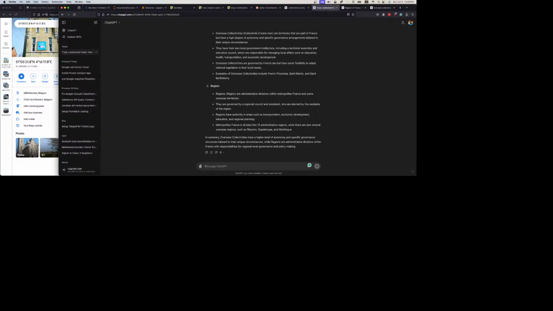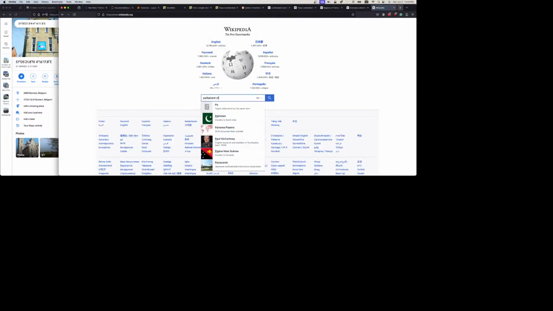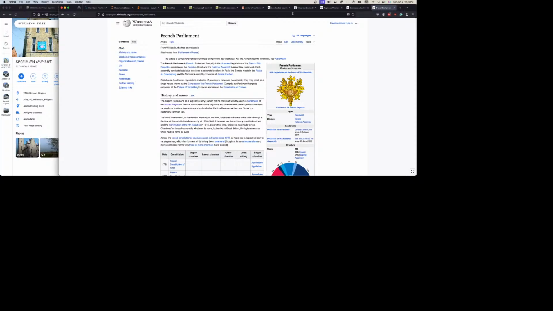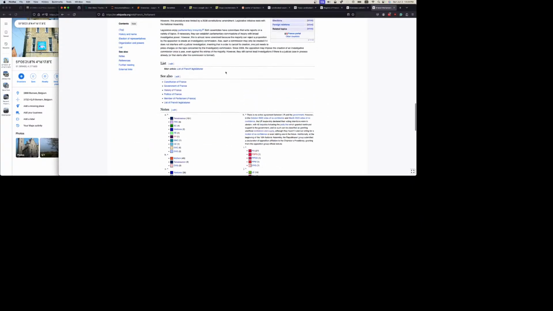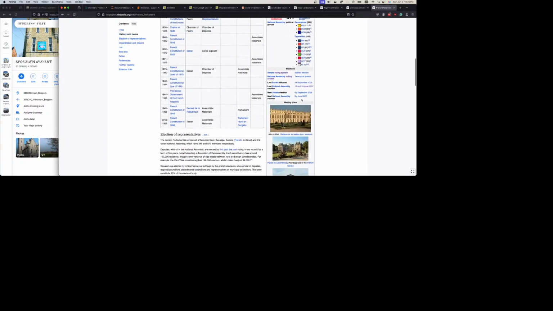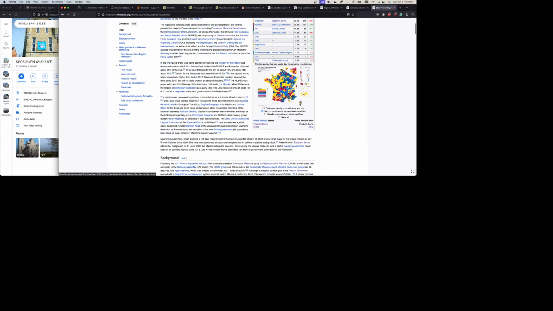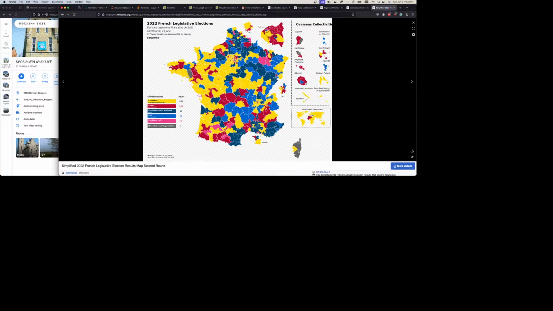It's missing a very important part. Overseas collectivities do not have Parliament of France. And if we look at the places, we're going to look at the last election, which was last year. Oh, interesting. It's called an overseas collectivity.